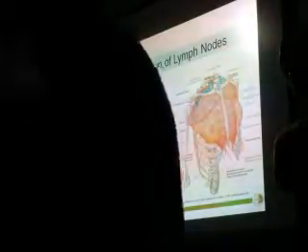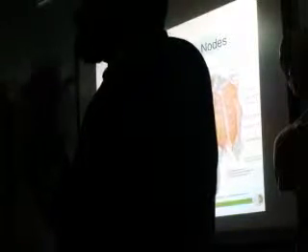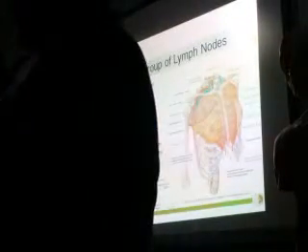Okay. So if there is any infection in this part, in the skin, how do you find out that there is infection here? If it is superficial, you can see something, but if it is deep inside, you cannot see. So try to feel that drainage area. It will all drain into this group of lymph nodes here. So if you know the drainage area, if there is infection of the tip of the tongue, that will drain into the submental group of lymph nodes. You can easily palpate that particular region, feel the group of lymph nodes, and if they are enlarged, then it means that area is infected.